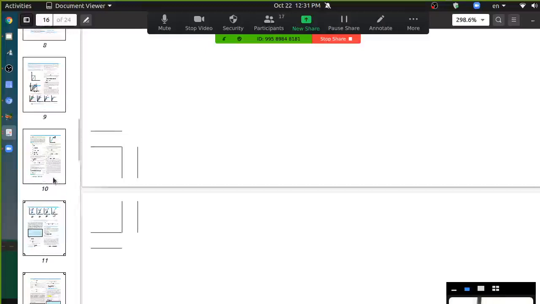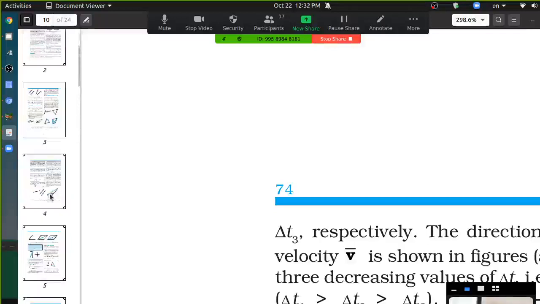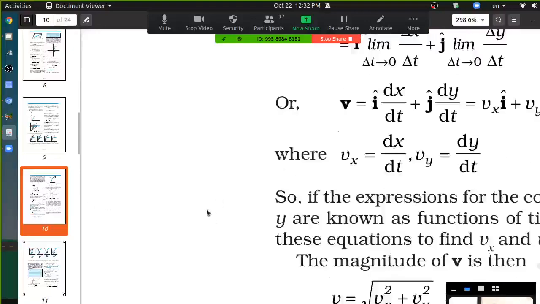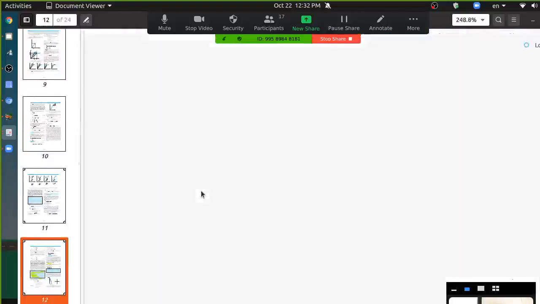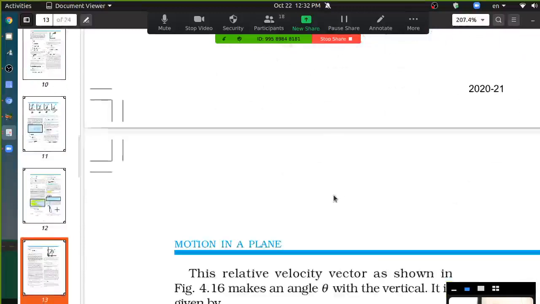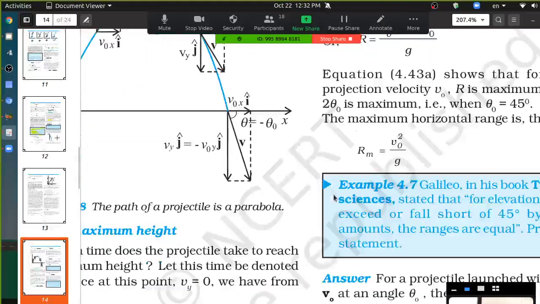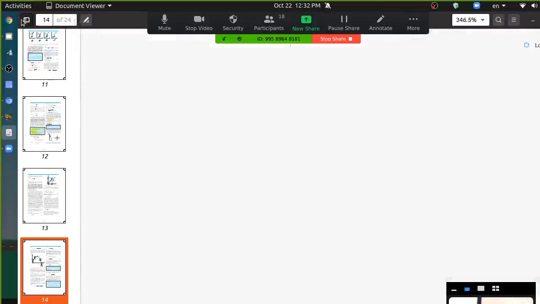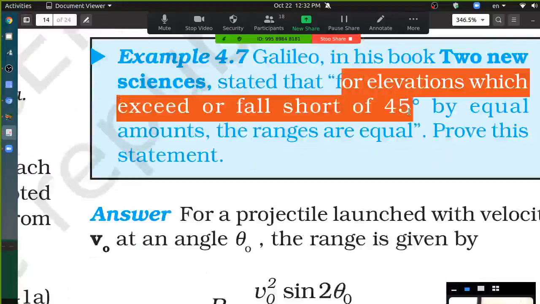This is which one? This. Galileo's: for elevations which exceed or fall short of 45 degree by equal amounts, the ranges are equal.